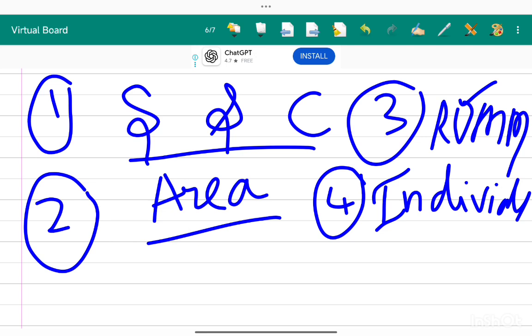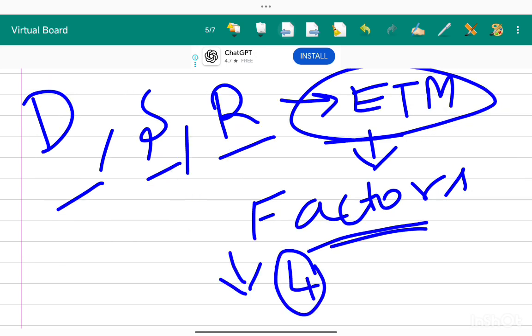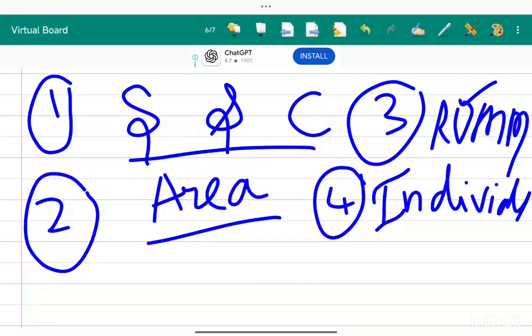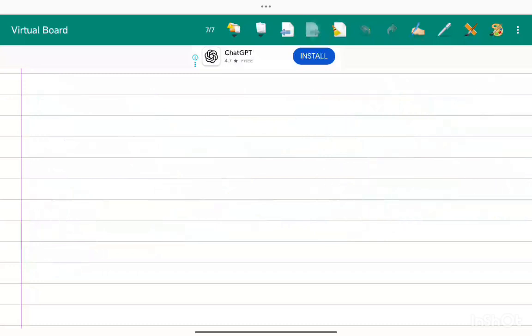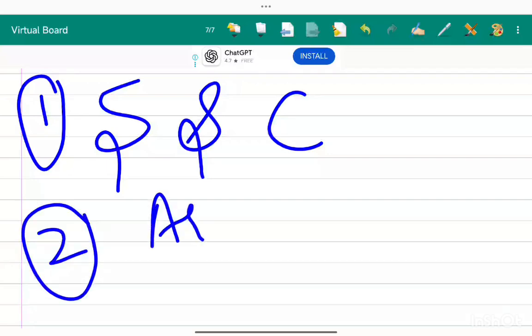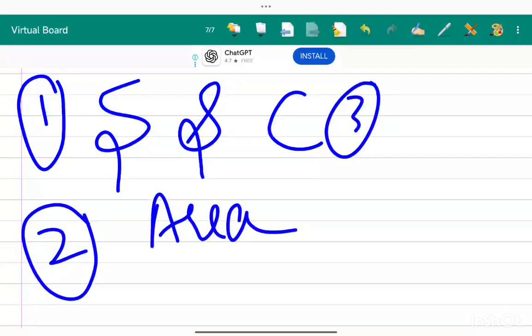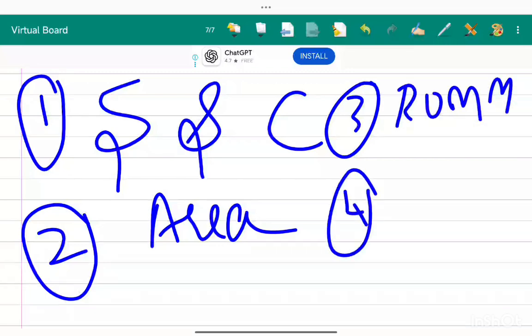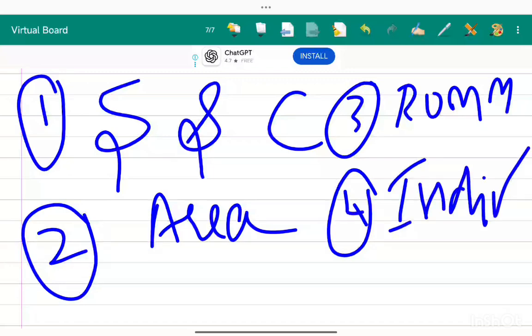The nature, timing and extent of the direction, supervision of engagement team members and review of their work depend on the 4 factors. First one is size and complexity of the entity. Second point is area of the audit. Third one is assessed risk of material misstatement. Fourth point is capabilities and capacities of individuals, that is engagement team members. Depending on these factors, the direction and supervision will vary.